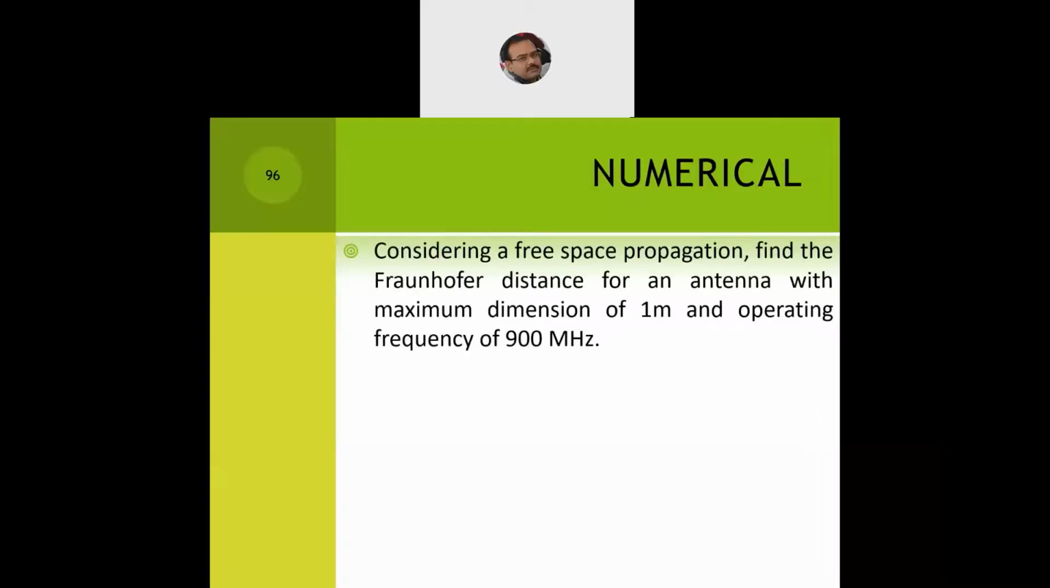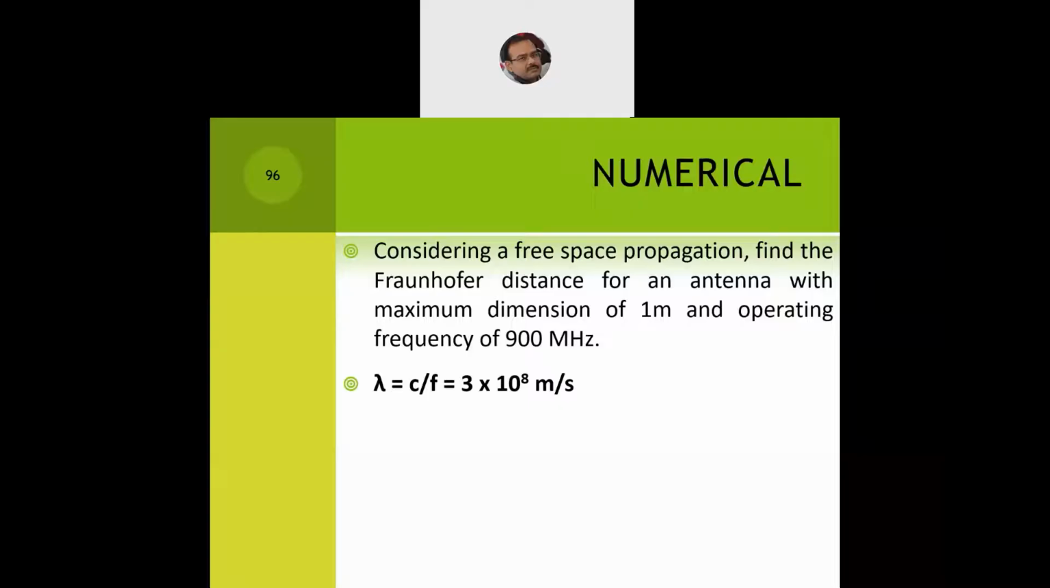Now, in a free space propagation model, if I'm asked to compute the Fraunhofer distance: considering free space propagation, find the Fraunhofer distance for an antenna with a maximum dimension of 1 meter and an operating frequency of 900 megahertz. Now 900 megahertz is a frequency between the AMPS system and the GSM system, the Global System for Mobile Communication. So it is in between these two systems.